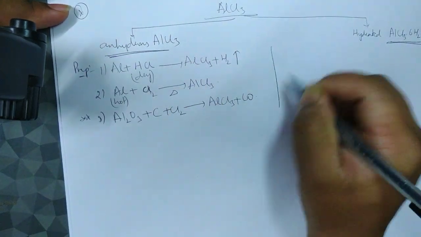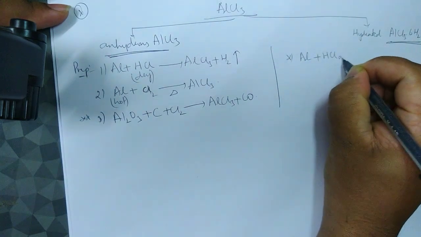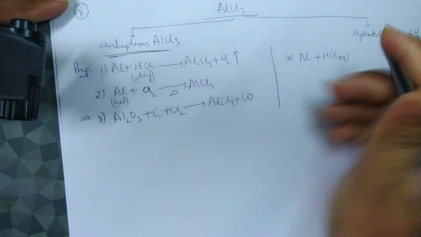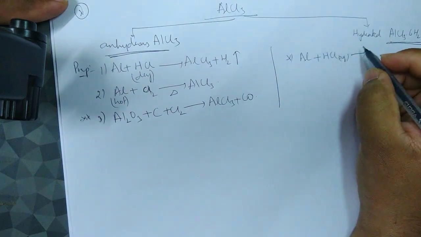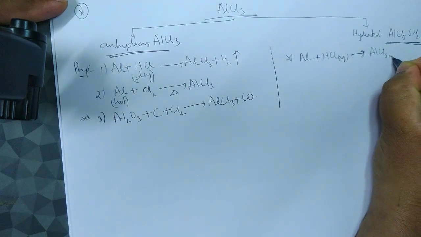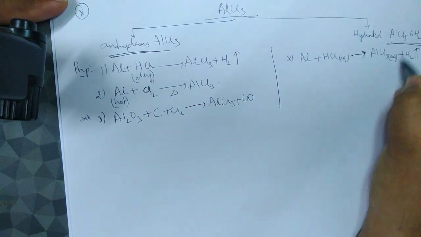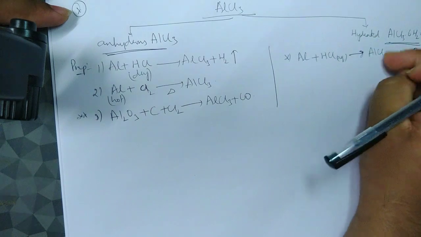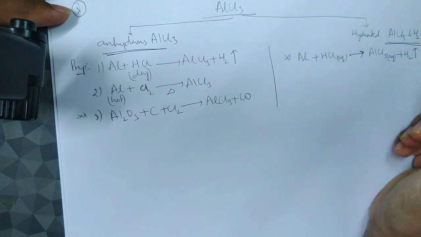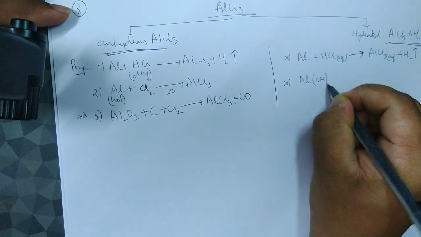Hydrated form: aluminum on treating with HCl, aqueous form. See, in dry HCl we get AlCl3, that is anhydrous. In the aqueous form or dilute HCl, dilute HCl will give us AlCl3 aqueous plus H2 gas. Okay, so this AlCl3 aqueous is nothing but the hydrated form. The aluminum chloride is surrounded by water molecules, which is called AlCl3 aqueous. Fine, then it is also prepared from aluminum hydroxide.